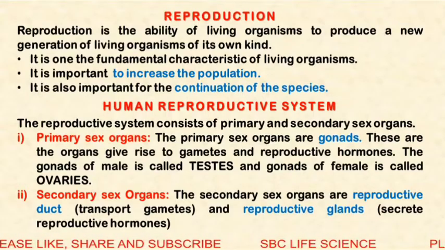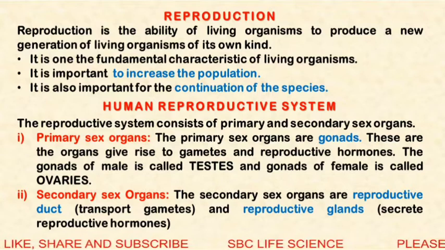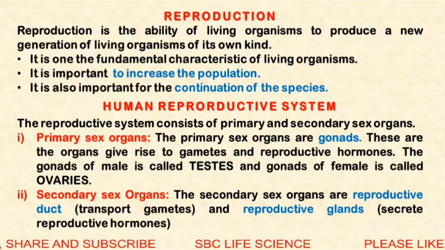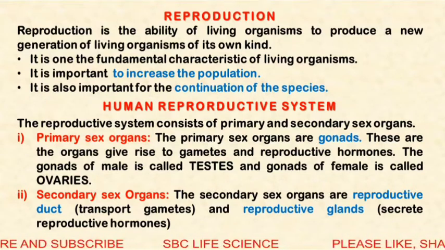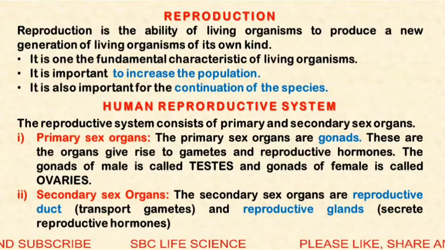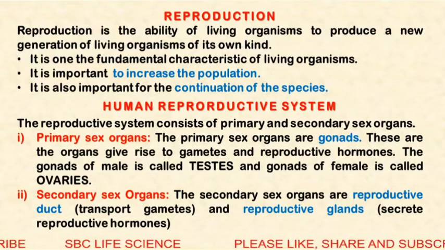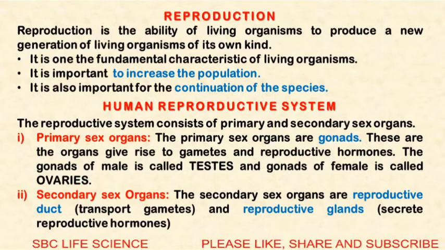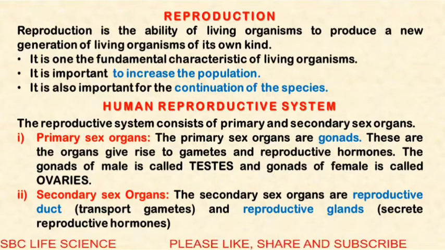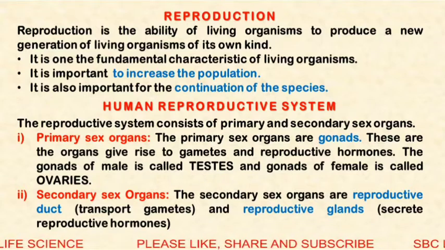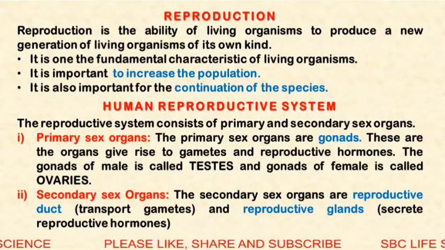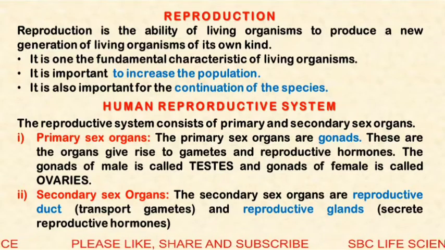First is reproduction. Reproduction is the ability of a living organism to produce new young ones of its own kind. This process or ability of a living organism is called reproduction. This is one of the fundamental characteristics of a living organism.